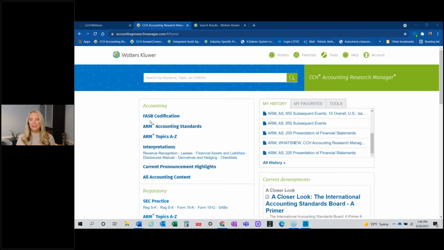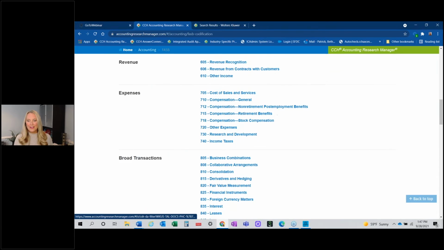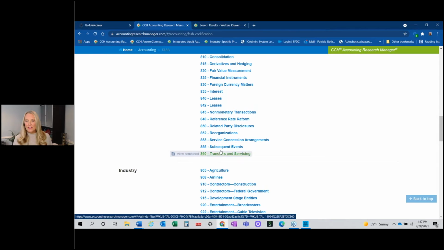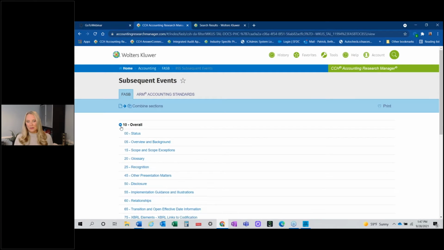So she mentioned 855, that standard on subsequent events. So if you did go to the FASB, let's just click into that really quick here. And we knew, she told us that number was 855. Any of the standards that you go into, you'll be able to, of course, research that. I mean, that's really straightforward. But what happens, when you look at this screen, it's not that user friendly as far as, where's my answer? Where's the topic I'm looking up?